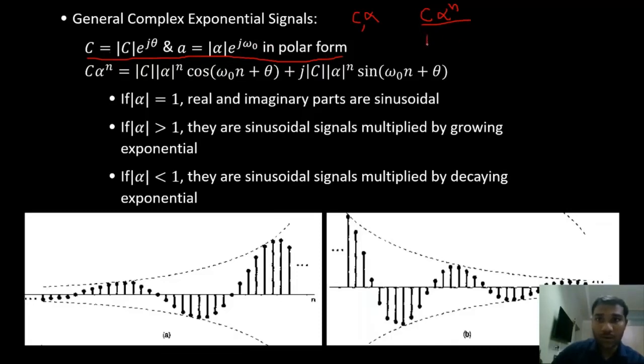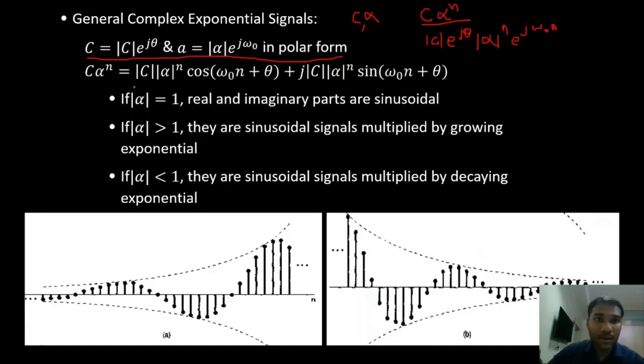So what will it become? Mod C e power j theta, mod alpha power n, e power j omega naught n, right? So these two are my constants.